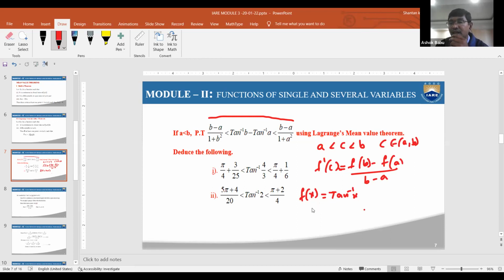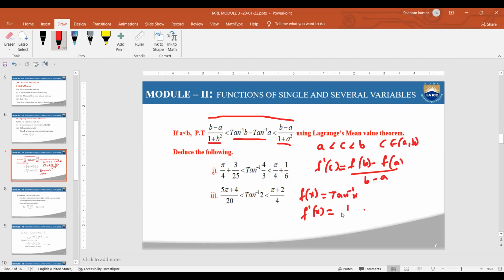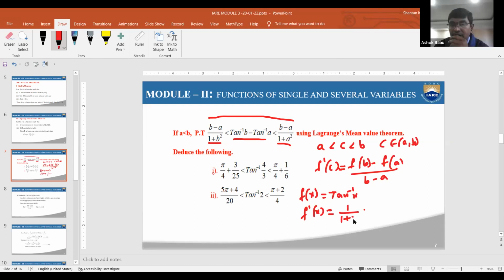Sir, why are we going to consider tan inverse x? If you observe this problem, these are totally constants and these are totally constants, but it is available only in terms of tan inverse. Therefore, you assume that the function is tan inverse x only. Therefore, if f of x is equal to tan inverse x, then what is f dash of x equal to? Anyone? f dash of x? Sir, 1 by 1 plus x square. Yeah, 1 by 1 plus x square.